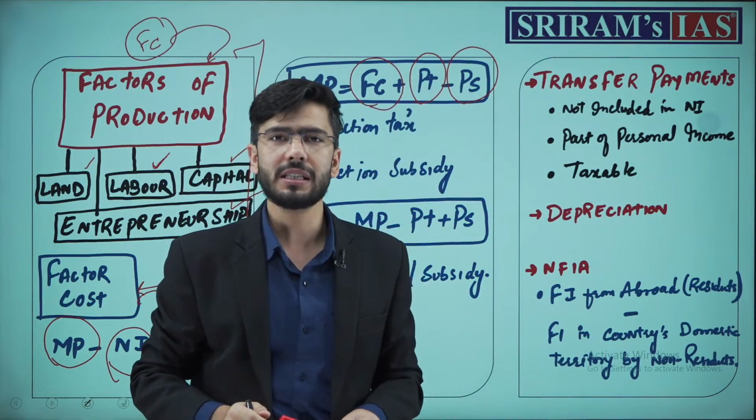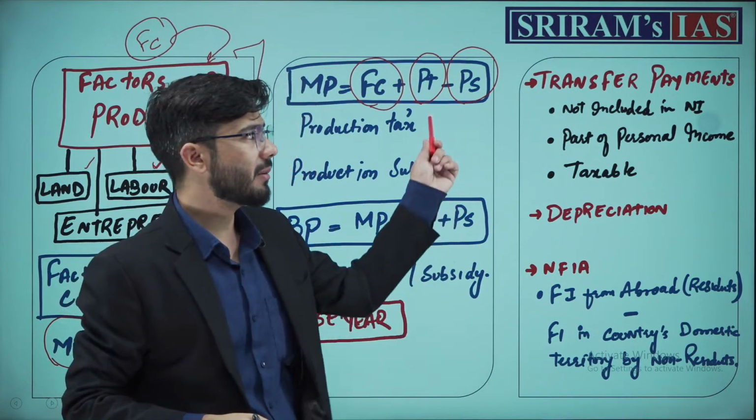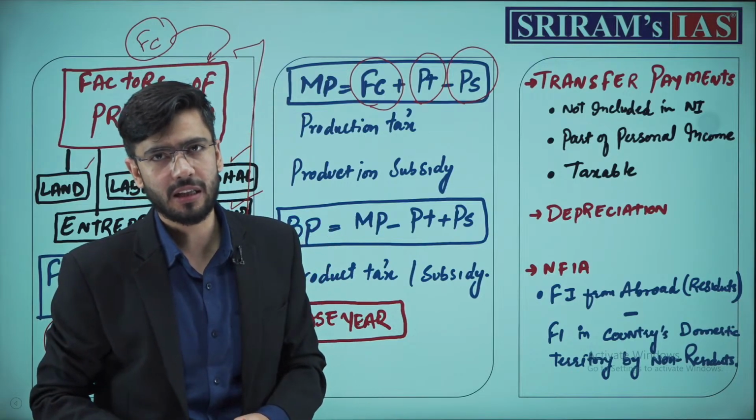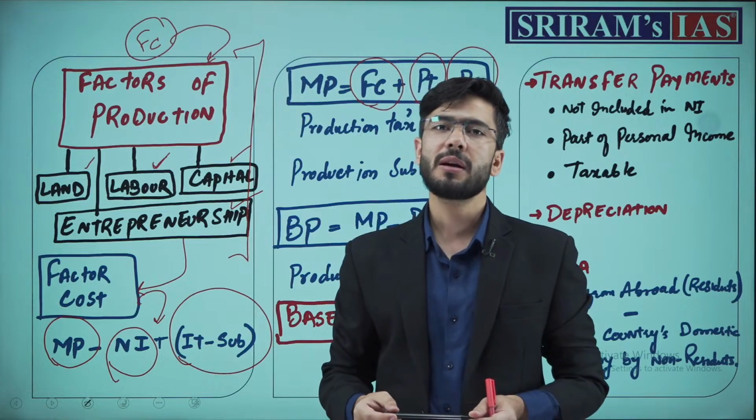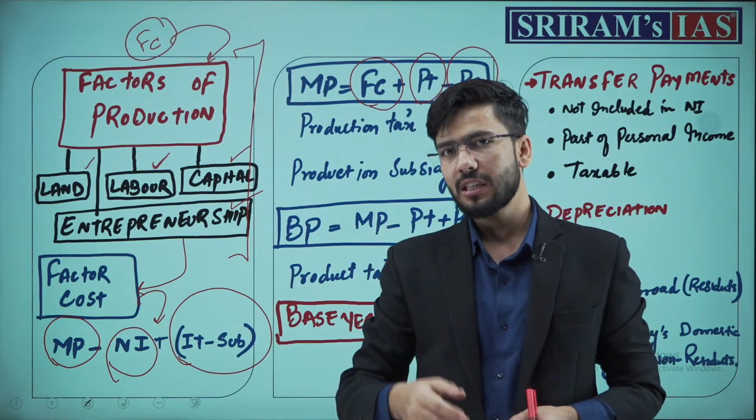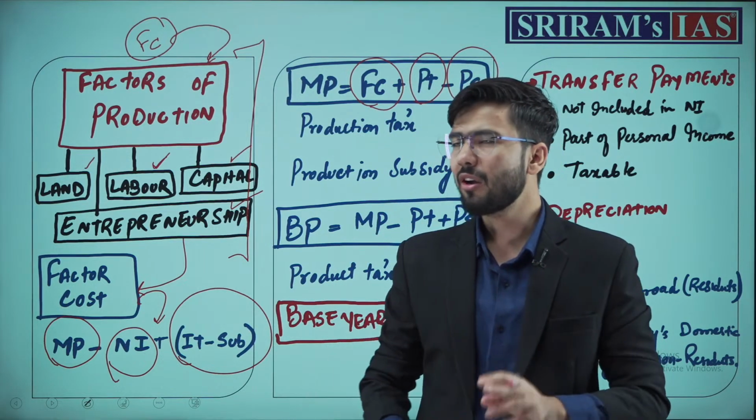There are two more elements in the factor cost in the market price. One is production tax and another is production subsidy. Remember the two terms, production tax and production subsidy. Already asked, I guess, a long back question.